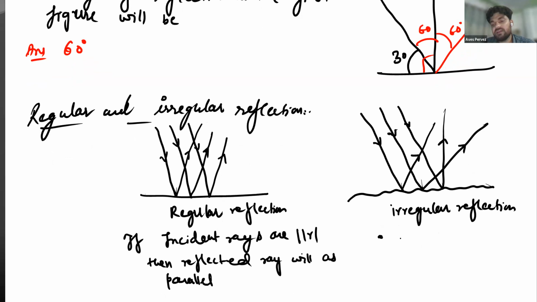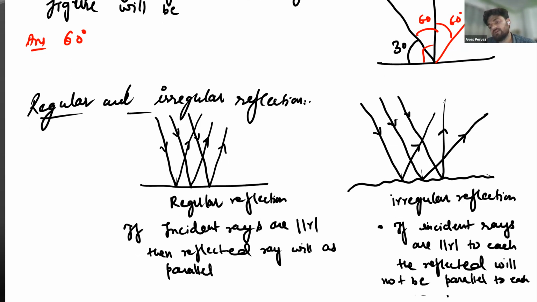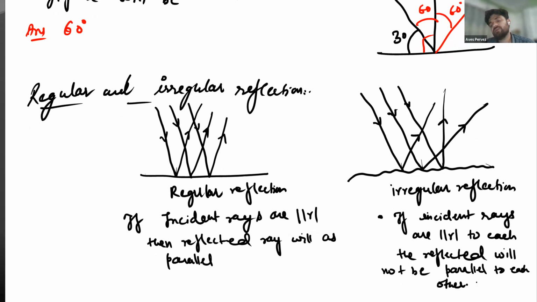Now moving to this point: if incident rays are parallel to each other, then in irregular reflection the reflected rays will not be parallel to each other. Note it down, please, fast.